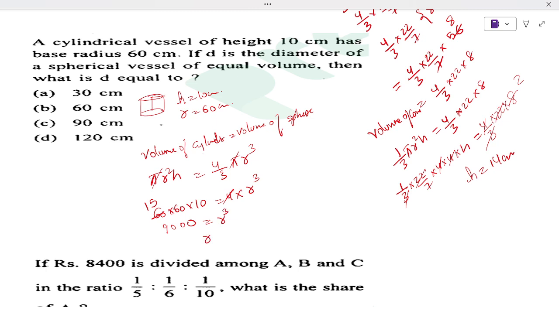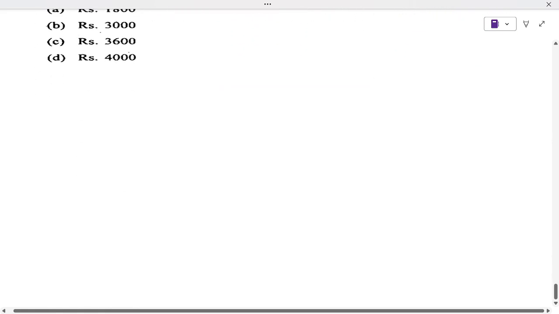So r cube is the cube root of 9000. Then what is the cube root of 9000? It is 30 cube, so the cube is cancelled. So the radius is equal to 30 centimeter. So the answer is 30 centimeter. Okay, I think this is the last question.